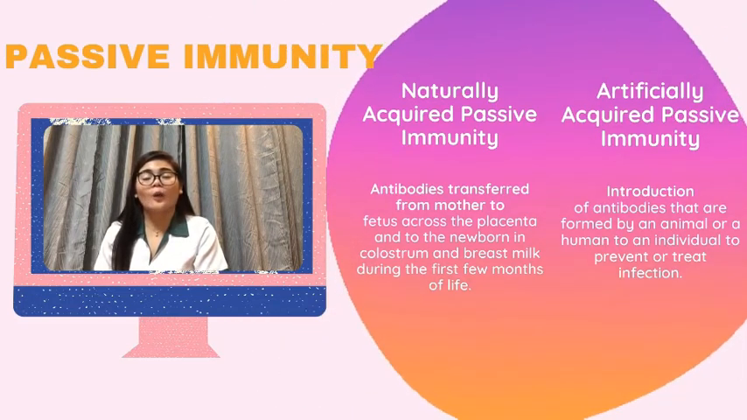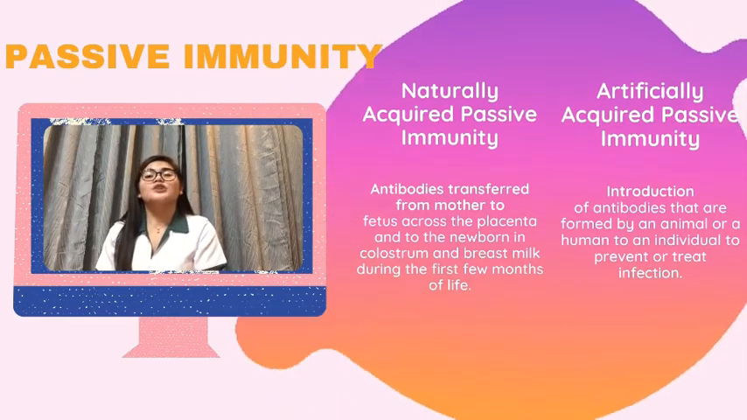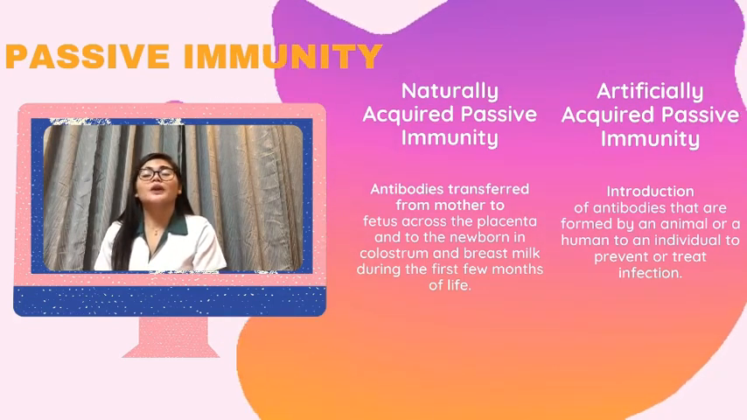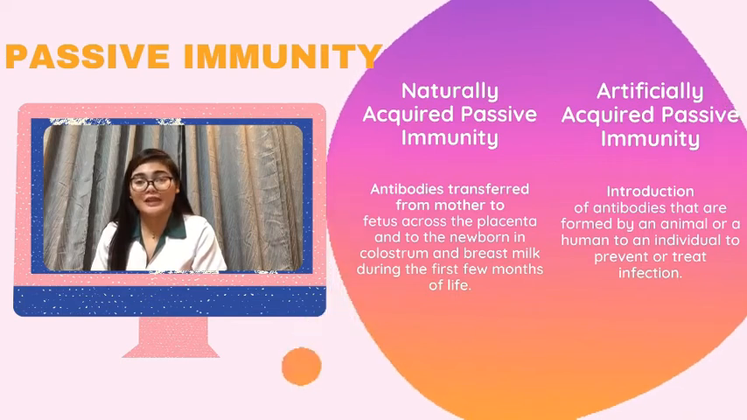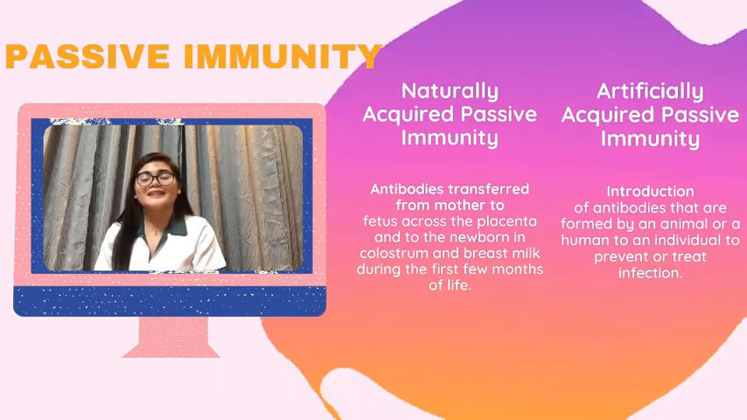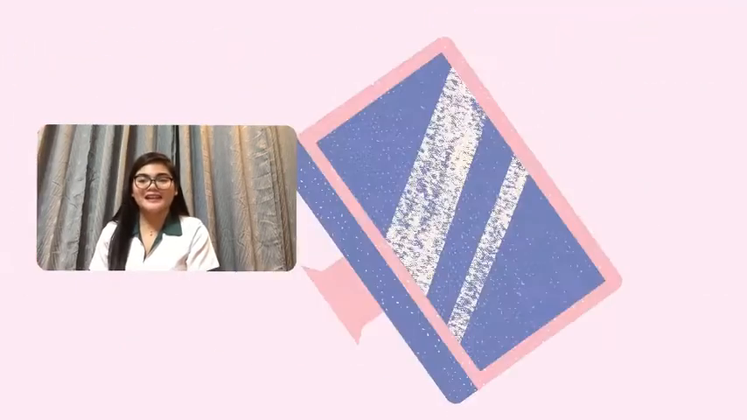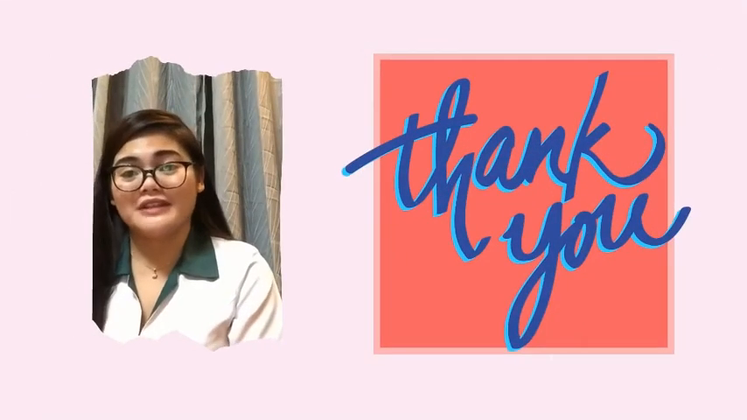And the last type is artificially acquired passive immunity. This is the introduction of antibodies that are formed by an animal or a human to an individual to prevent or treat infection. An example of this is the rabies vaccine and the snake antivenom.